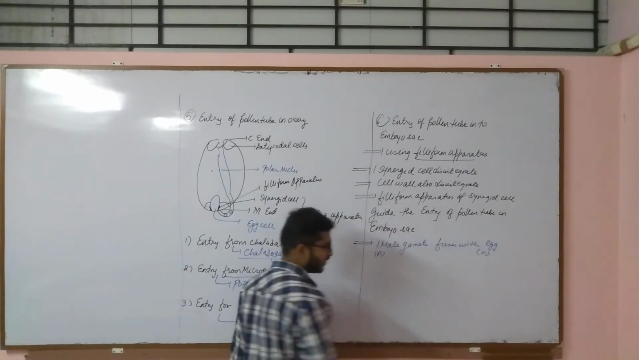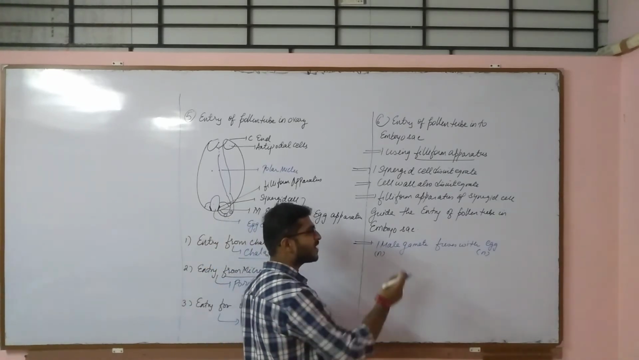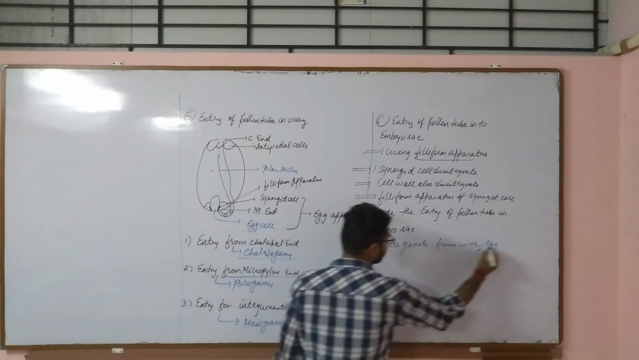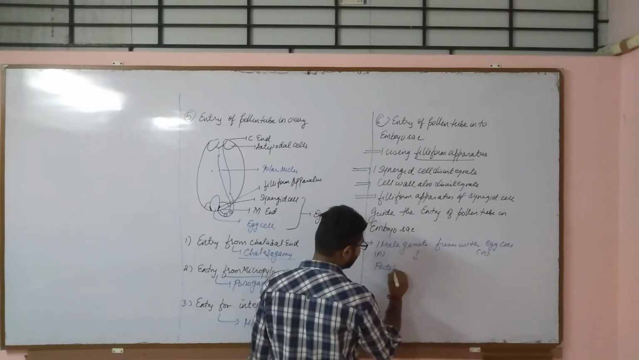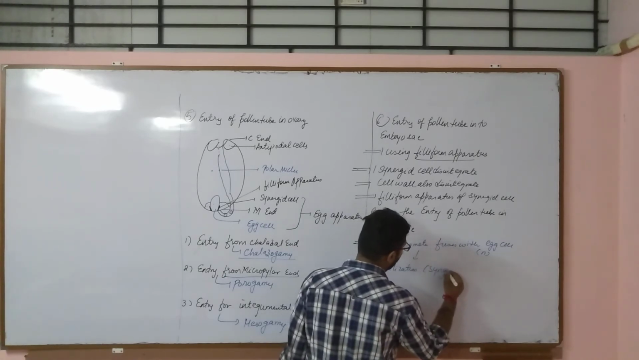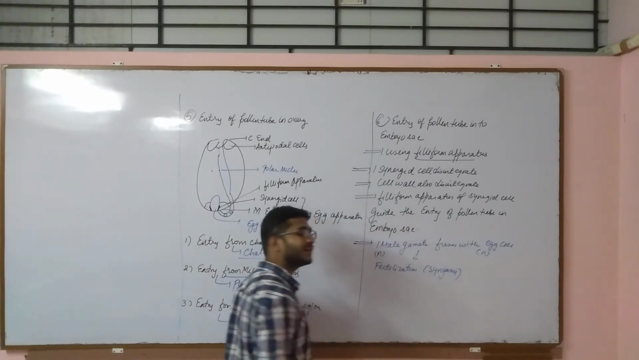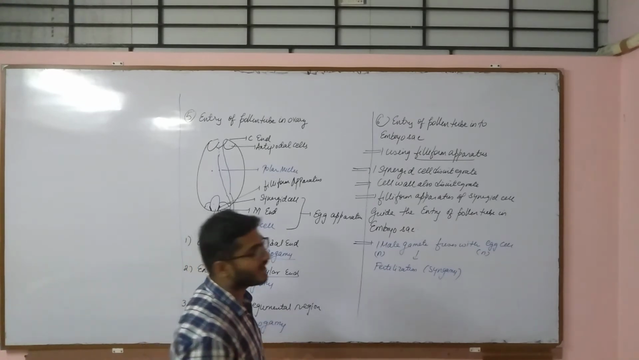Female gamete is also haploid, that is N. N and 2N. So one male gamete fuses with the egg cell, and then fertilization will be initiated, that is syngamy. And what is the result of fertilization, of syngamy? The production of diploid zygote.